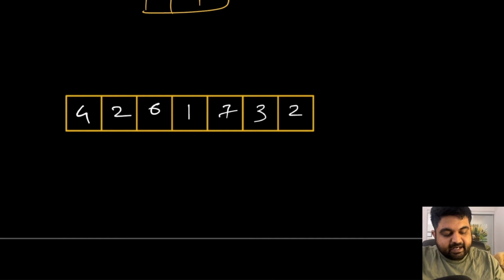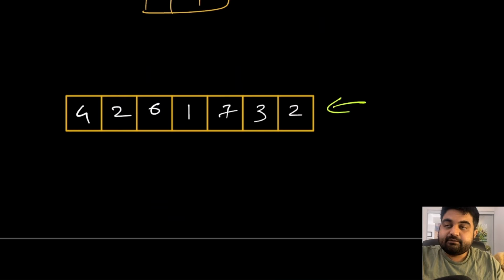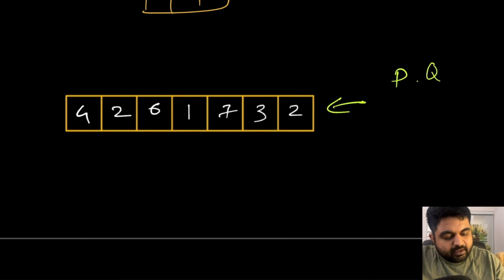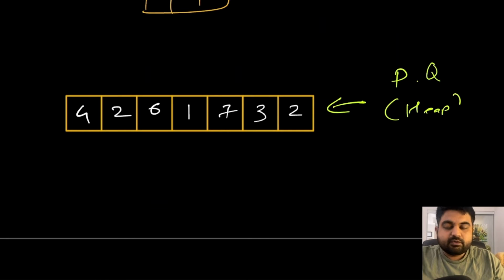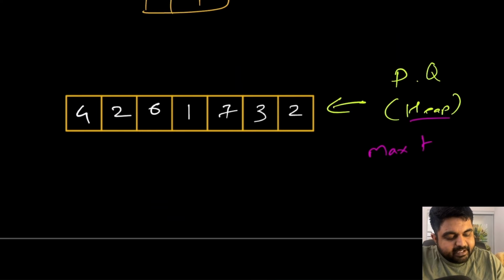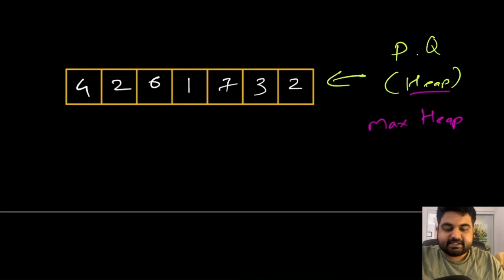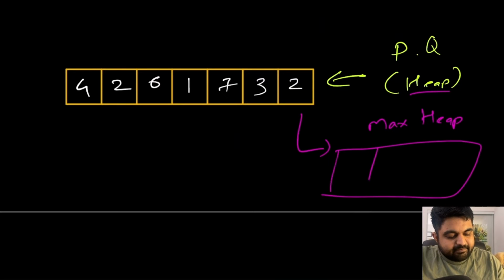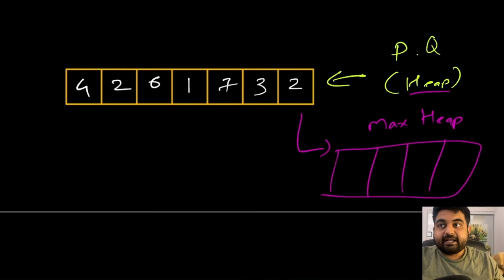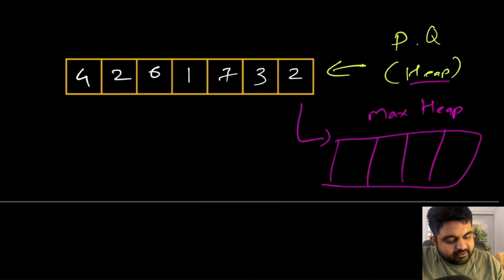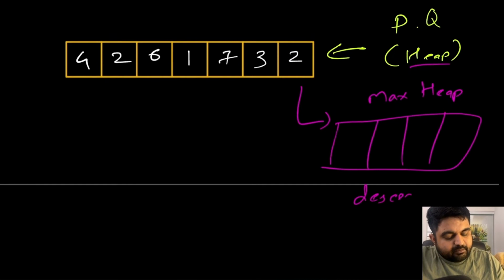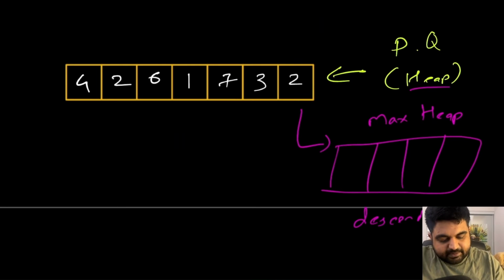And for that, the idea is whatever the given input array is, we will try to create a priority queue or a heap where we are going to store all the values, and we are going to set up this heap to be of max heap type. So max heap means that whenever you try to add values inside the heap, it is going to store the maximum element first and then smaller elements later, which means it is going to store all the values in descending order. This is the whole concept of max heap. So that's what we are going to use in this problem.